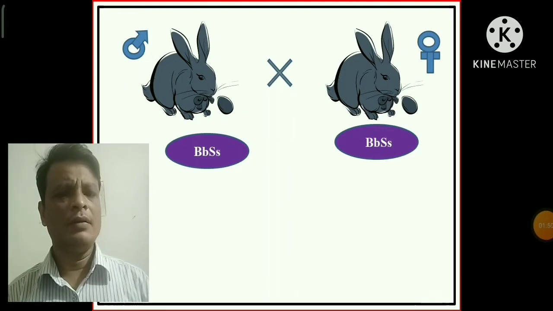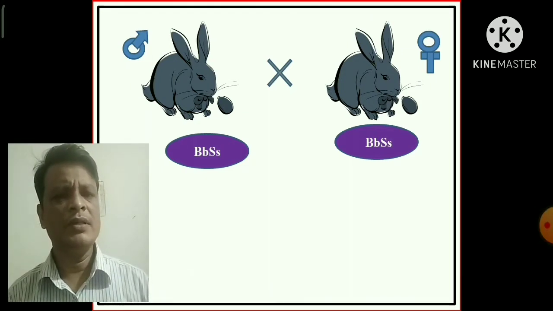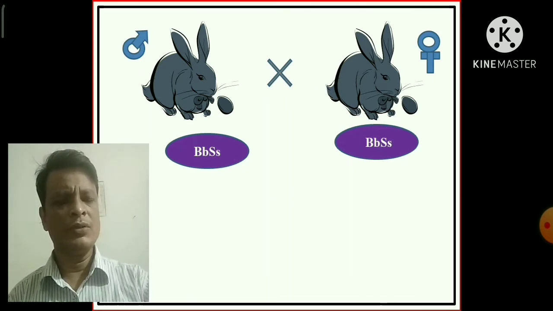If the F1 hybrid guinea pigs are interbred, or if we cross the F1 offspring among themselves, then 4 different phenotypes of guinea pig will be produced in the F2 generation.